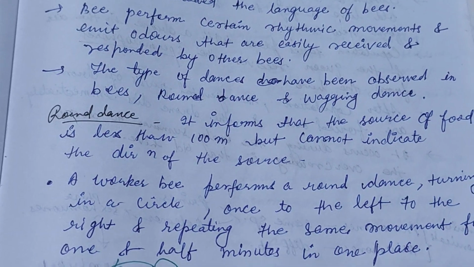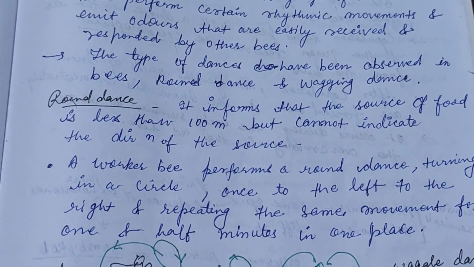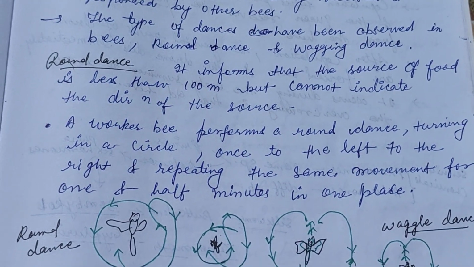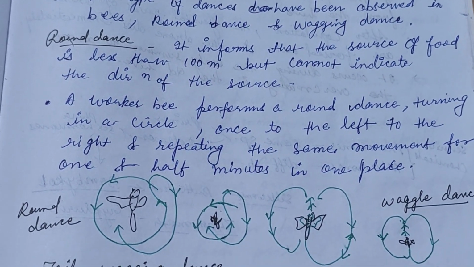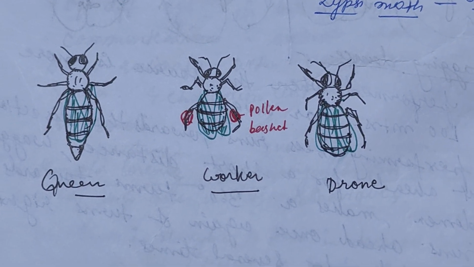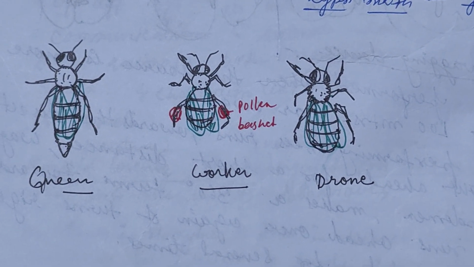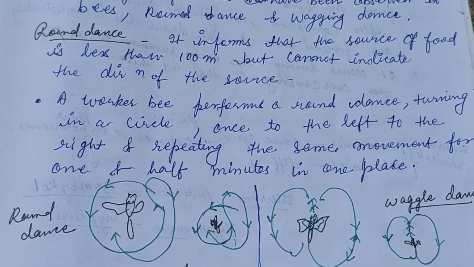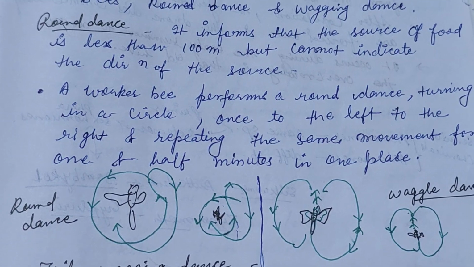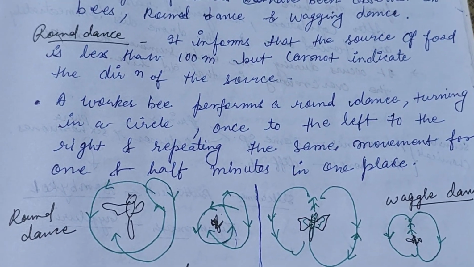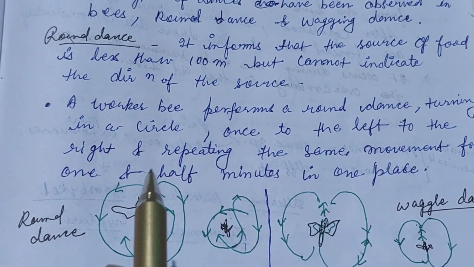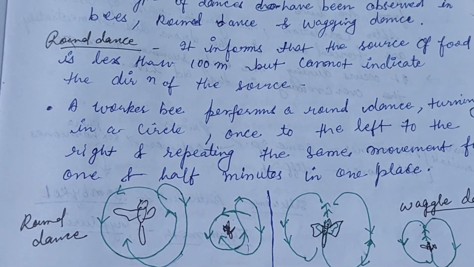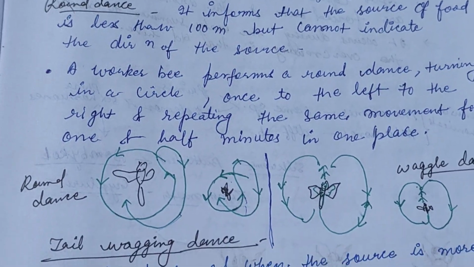Bees perform certain rhythmic movements and emit odors that are easily received and responded to by other bees. Two types of dances have been observed in bees, the round dance and the waggle dance. Here is a figure of queen bees, worker bees, and drone bees. The round dance informs that the source of food is less than 100 meters away but cannot indicate the direction of the source, while the waggle dance indicates the direction of the source.